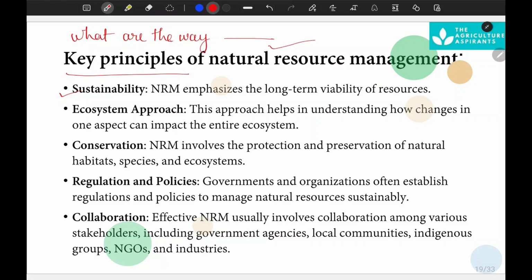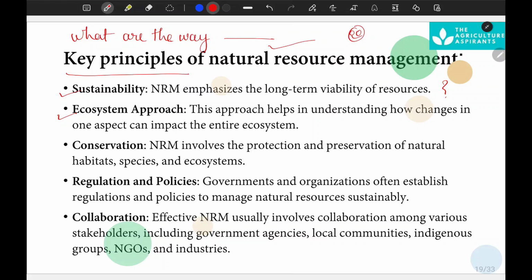How will they survive? This is a very big question. So focus on the future. This is the sustainability concept. We will discuss it in detail later. Then the second principle is the ecosystem approach.